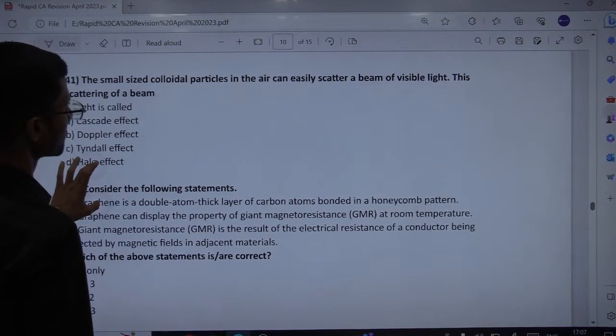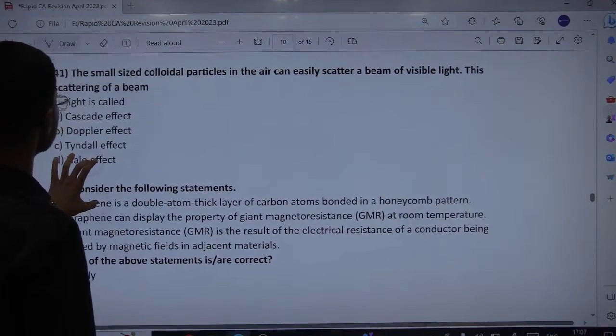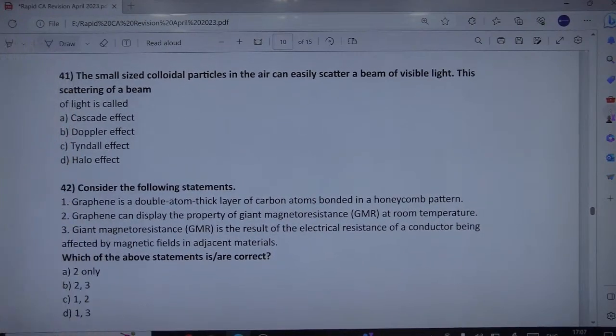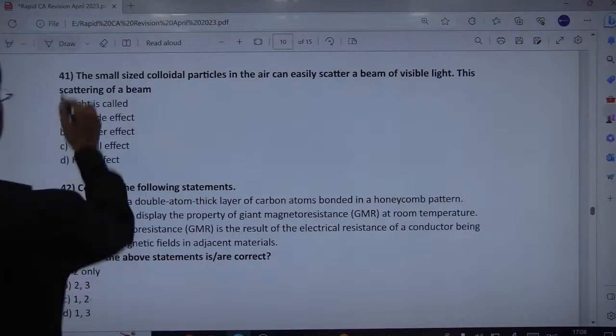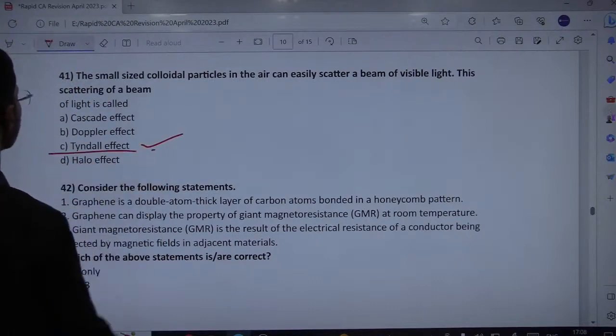Next: the small sized colloidal particles in the air can easily scatter a beam of visible light, and this scattering of the beam is known as, we have studied this in our general science, in 8th, 9th, 10th science books. The Tyndall effect is the light scattering by particles in a colloidal solution or a very fine suspension. So it is indeed the Tyndall effect. An easier question, the answer is Tyndall.